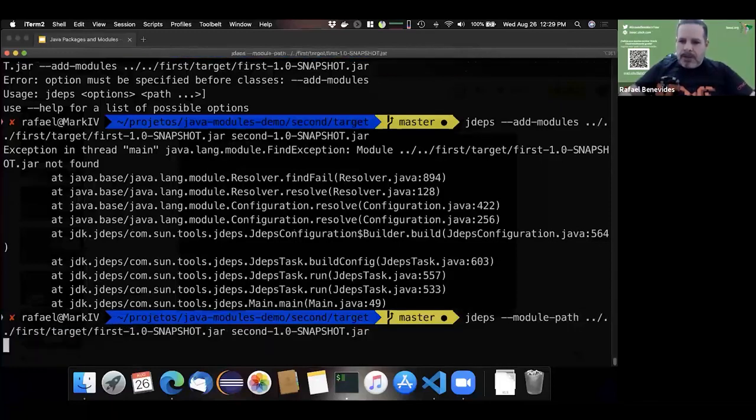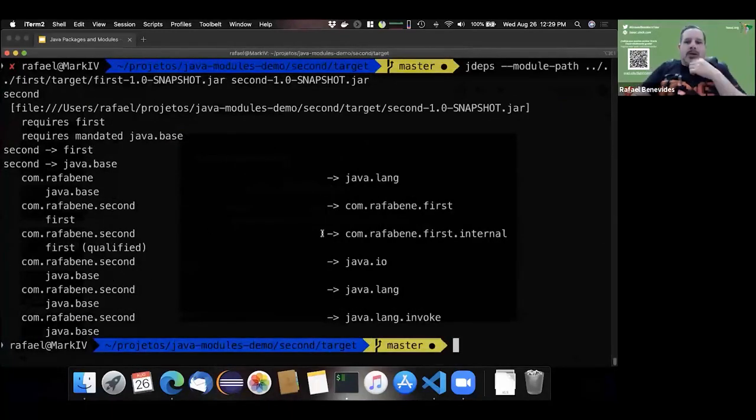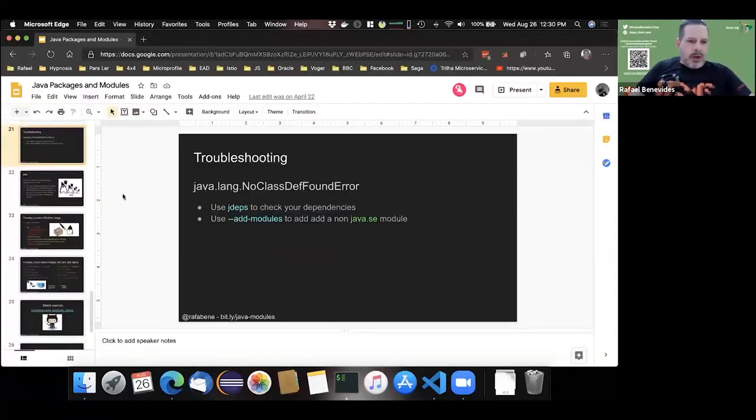Module path. Yeah. So second requires first and requires java.base because we are using the packages java.io, java.lang, java.lang.invoke, right? So when I'm using second, first and java.base will be imported as well. Okay.